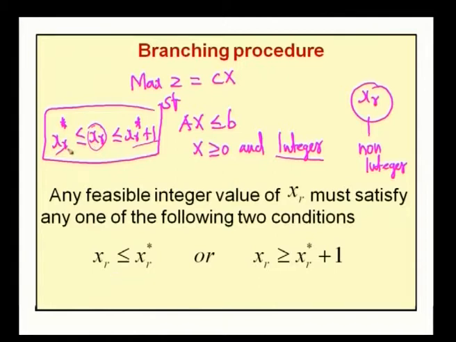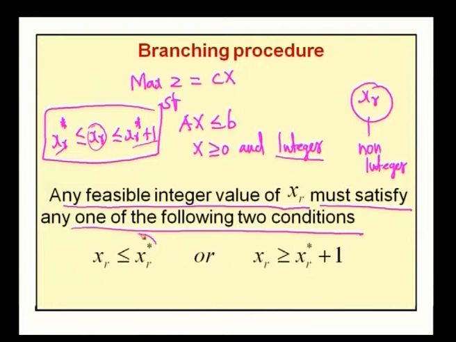Any feasible integer value of xr must satisfy one of the following 2 conditions: xr less than or equal to xr star, or xr greater than or equal to xr star plus 1.